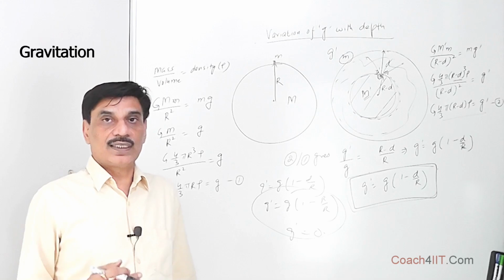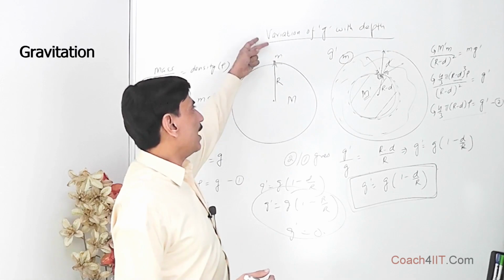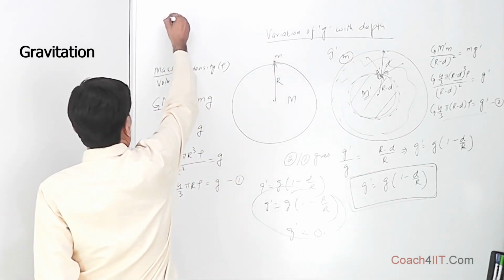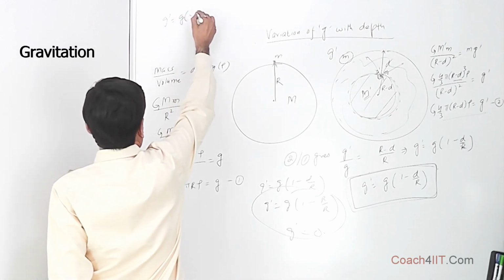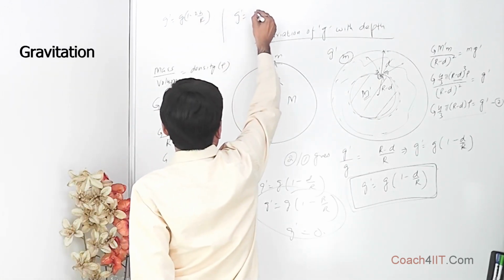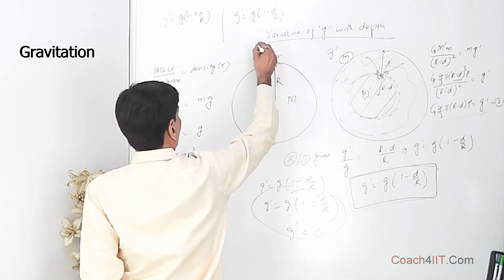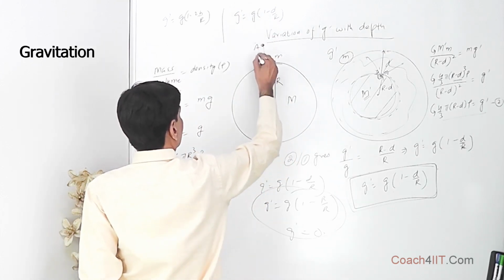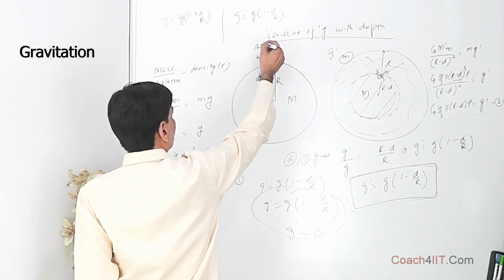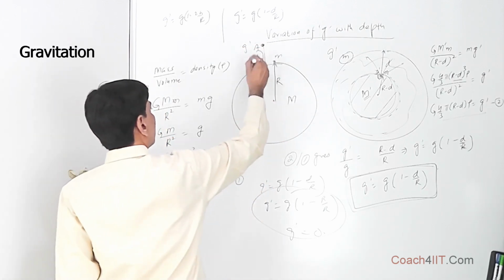And if we have to compare, at what distance, what is the relationship between h and d, so that the acceleration due to gravity is the same. For height, we know the formula for small heights, g dash equal to g into 1 minus 2h upon R, and over here we have said g dash is equal to g into 1 minus d upon R. If we say at this point, one is at depth d and one is at a height h, suppose over here is also g dash, over here is g dash. So what is the relationship between h and d?